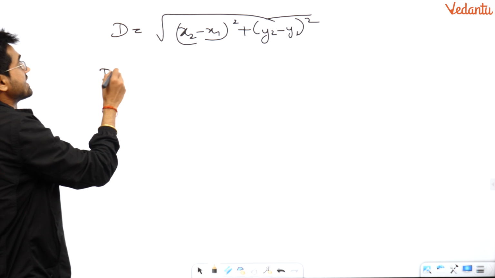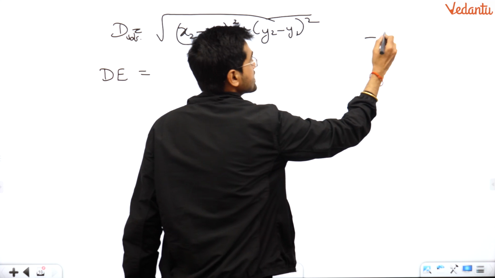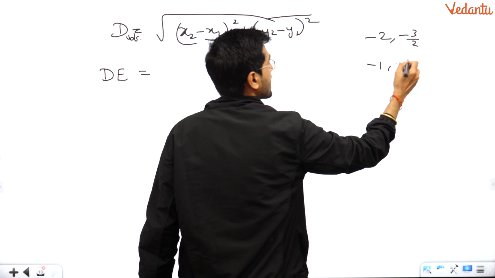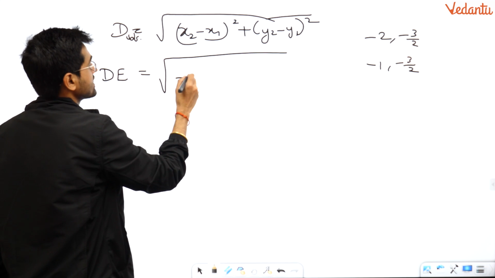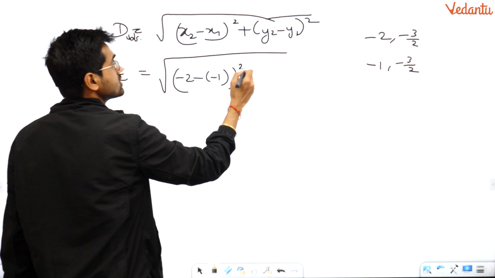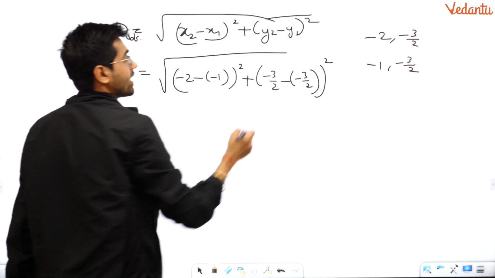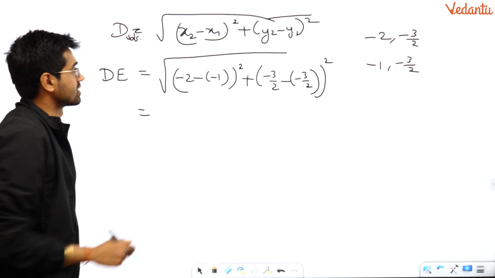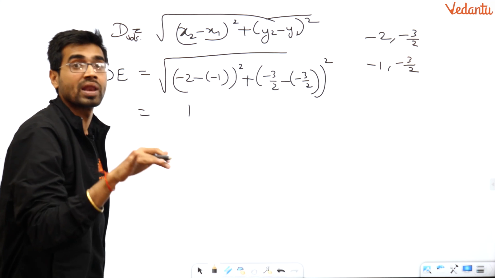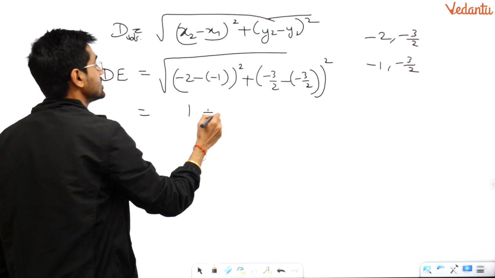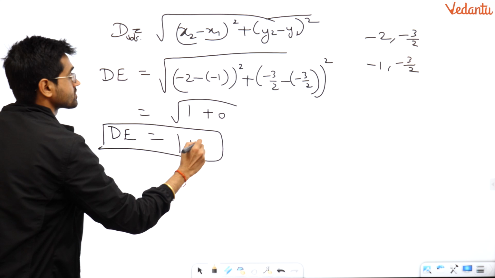So the distance between DE is, okay, I'll write the points here: minus 2, minus 3 by 2, minus 1, minus 3 by 2. Fine, just take the help of those. So it is root over (minus 2 minus minus 1) whole square plus (minus 3 by 2 minus minus 3 by 2) whole square. Obviously this is minus 2 plus 1, which is minus 1 whole square, 1. The second term is minus 3 by 2 minus minus 3 by 2, so it is plus, and this will cancel out. This is 0. So this is equal to 1. What is DE? 1 unit.